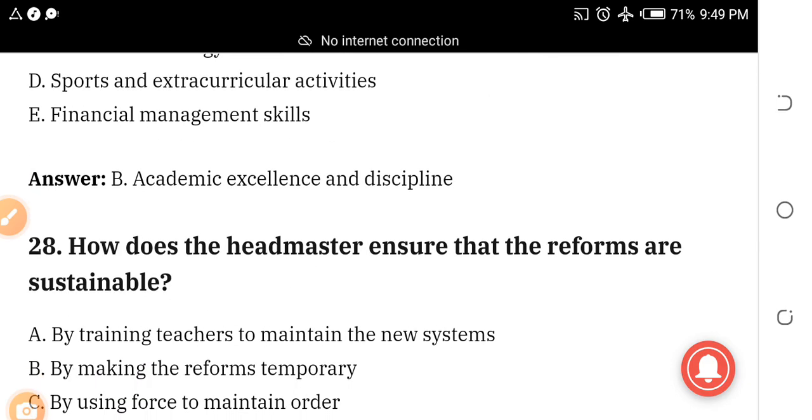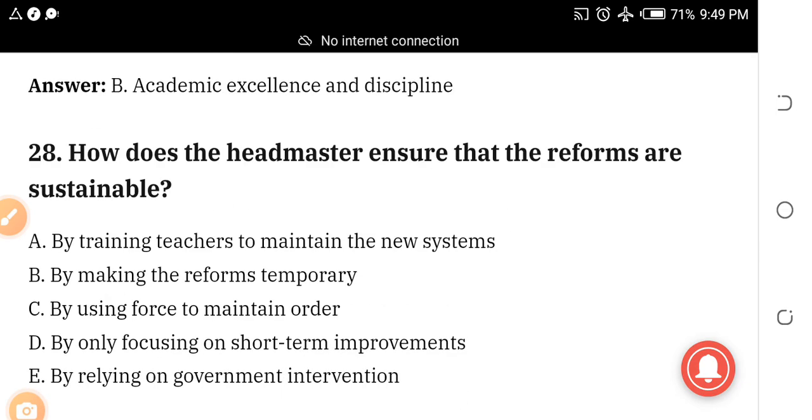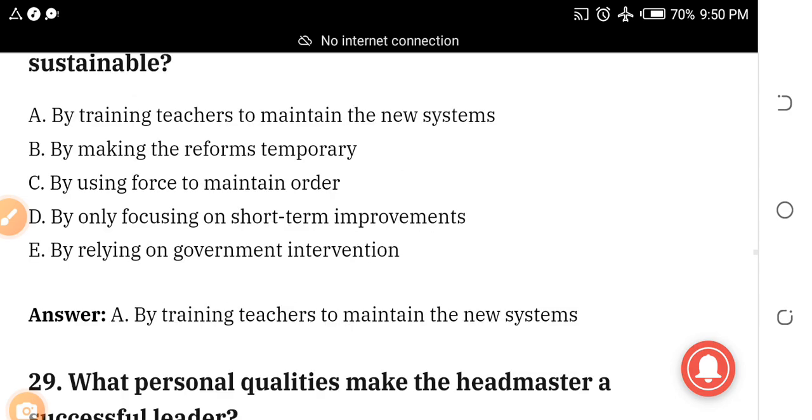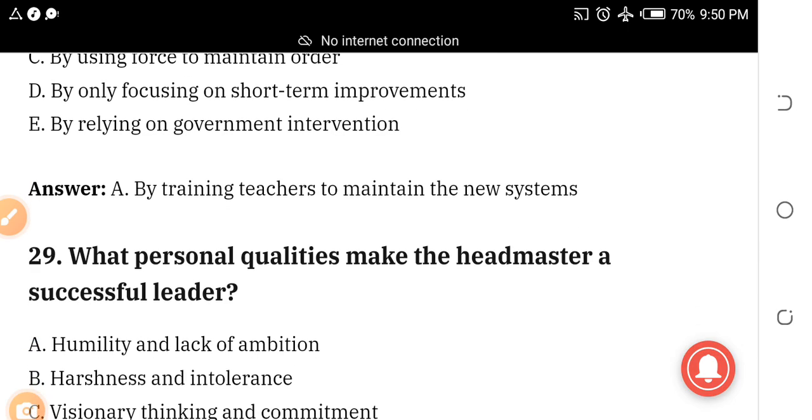Number 28. How does the headmaster ensure that the reforms are sustainable? A. By training teachers to maintain the new systems. B. By making the reforms temporary. C. By using force to maintain order. D. By only focusing on short-term improvement. E. By relying on government intervention. The answer is A. By training teachers to maintain the new system.